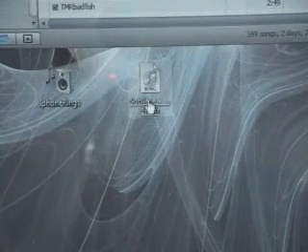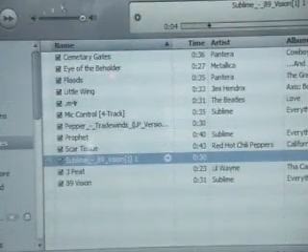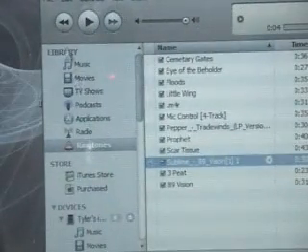Now, you click right here on the file and just make it play in iTunes. There it is, and as you can see, it's imported straight to ringtones under library.